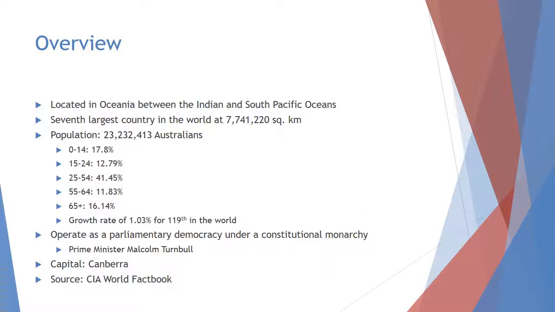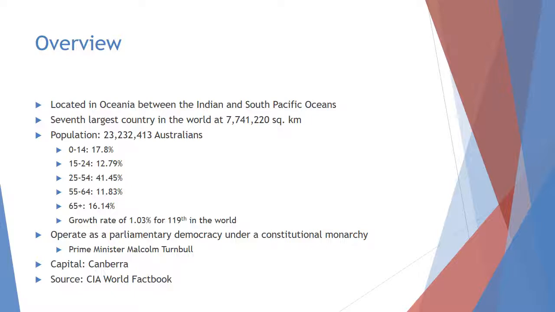To first get us started with Australia, it's located in Oceania between the Indian and South Pacific Oceans, which is the only continent without glaciers. It is also the largest country without land borders, as it is over 7,700 square kilometers and has a population of over 23 million people, with the key demographic being 25 to 54 at 41.45% of their population.